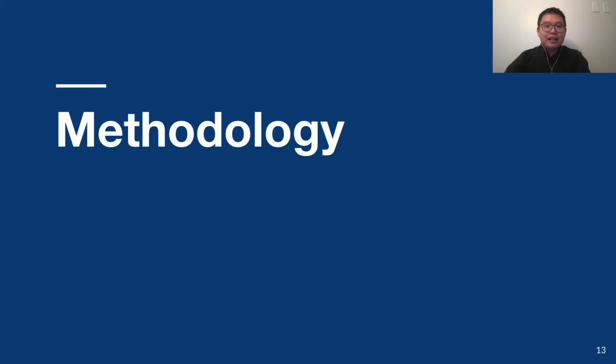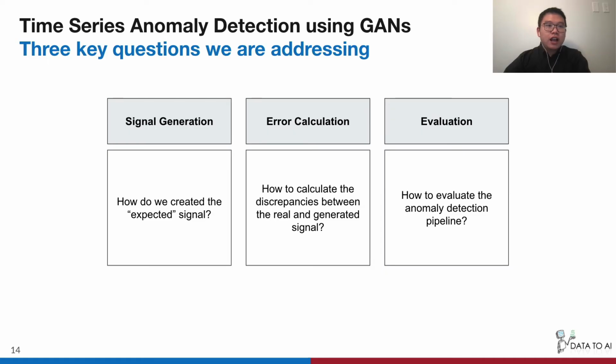In this session, I will introduce how to use GAN to perform time series anomaly detection. To do so, we need to first address the following three questions. How do we create the expected signal? How do we calculate the discrepancies between the real and the generated signal? And how do we evaluate the anomaly detection pipeline?